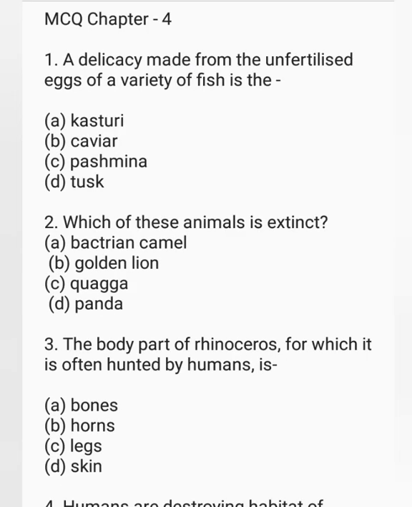Now the next question, that is MCQ chapter 4. A delicacy made from the unfertilized eggs of a variety of fish is the kasturi, caviar, pashmina, tusk. The correct option is caviar. Which of these animals is extinct?